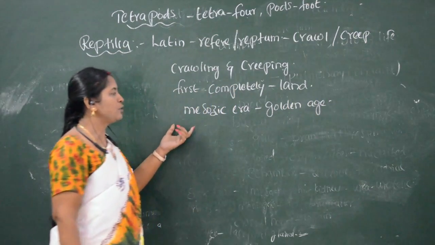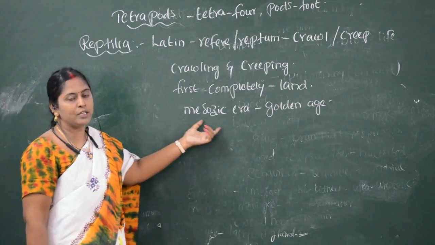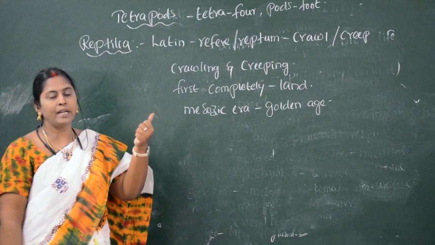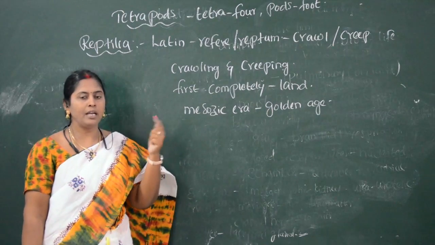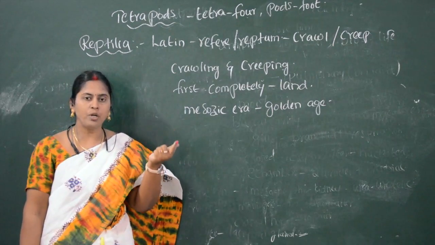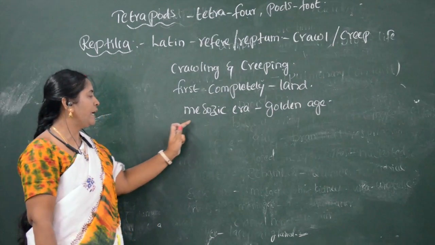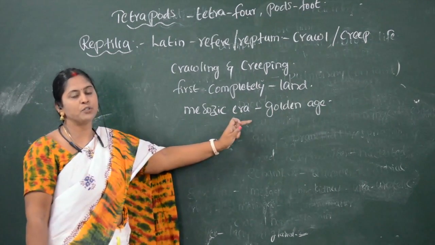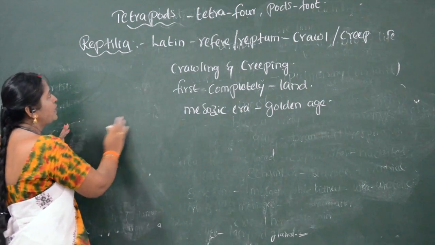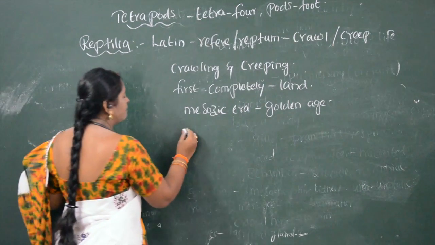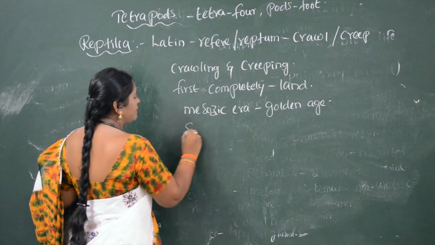Mesozoic era is known as the golden age of reptiles. What is the golden age of Pisces? Devonian period. Golden age of amphibians? Carboniferous period. Golden age of reptiles? Mesozoic era.